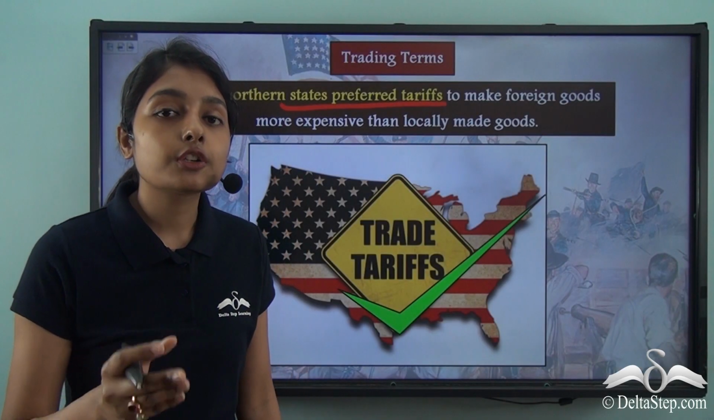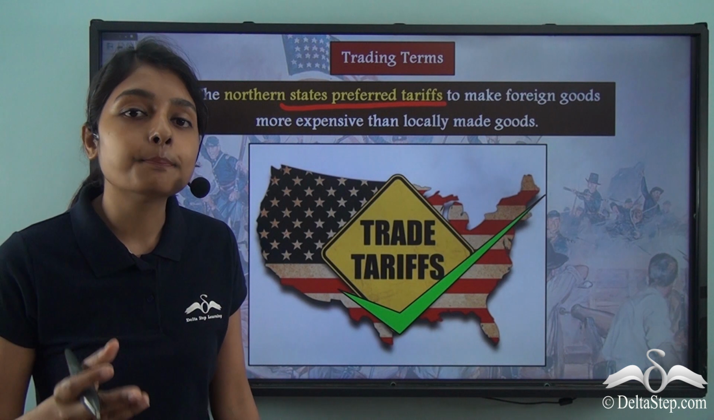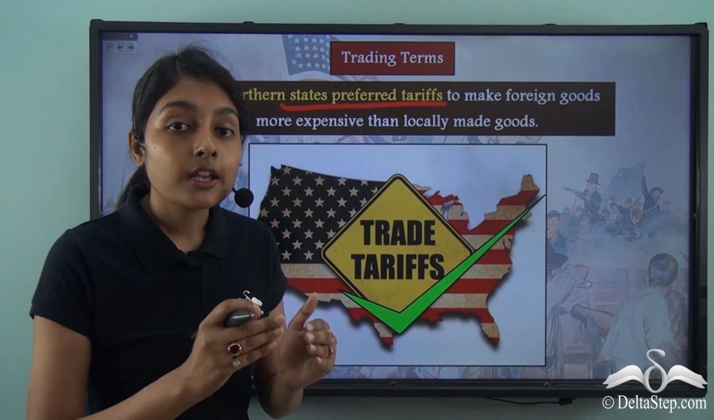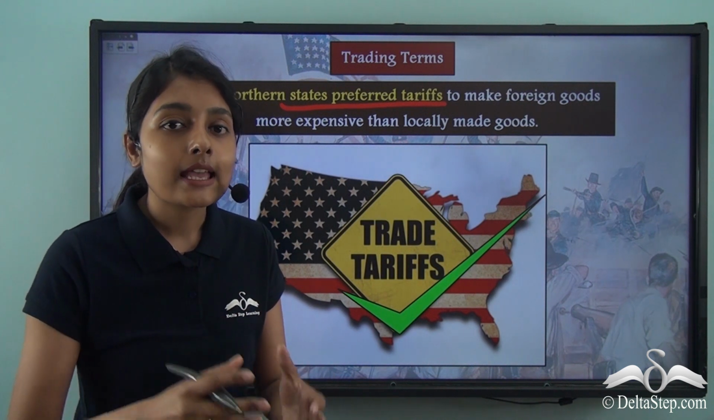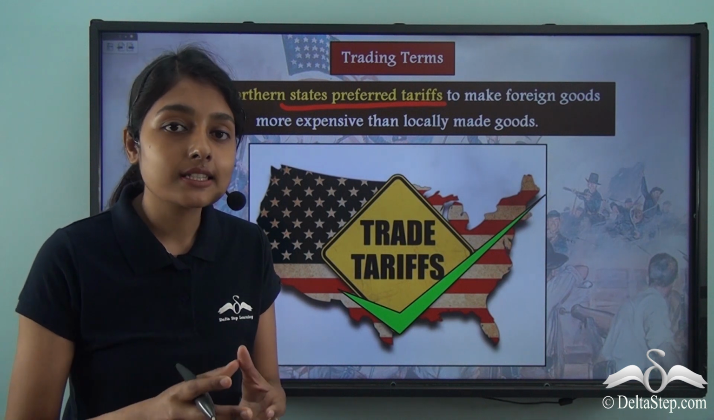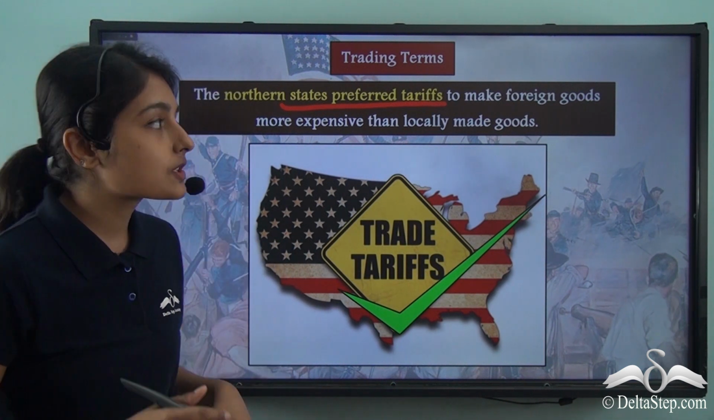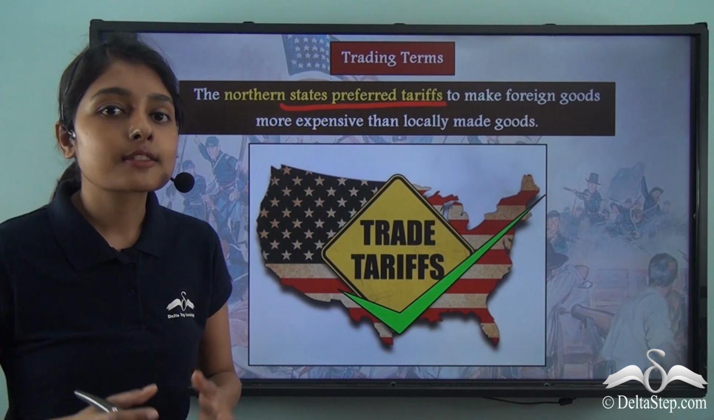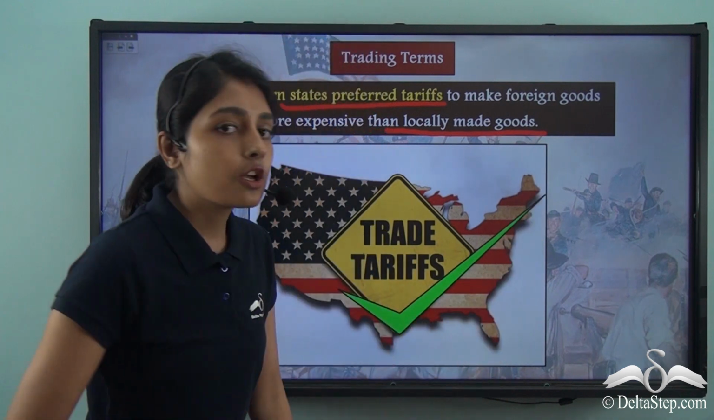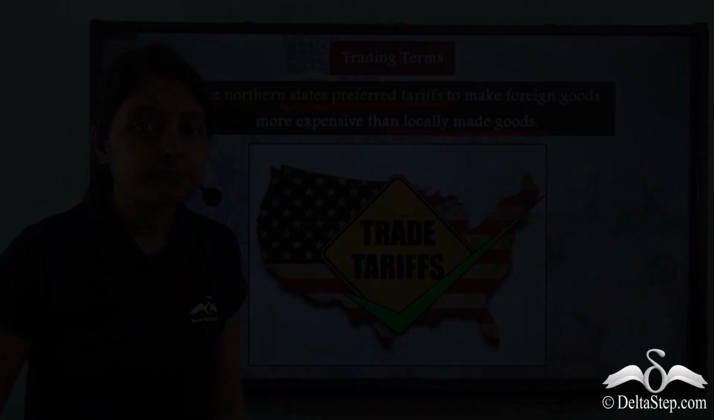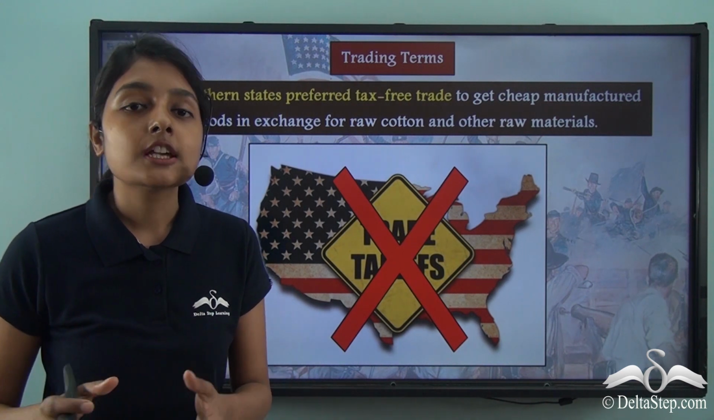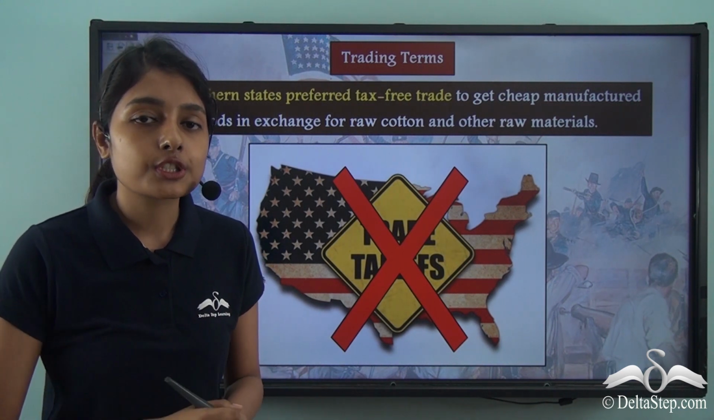Which is why they wanted to ensure that trade tariff is imposed on imported goods so that the goods that they produced remained lesser in price, and so that the Americans bought their own goods, which would facilitate their economy. It is for this reason that the northern states preferred trade tariffs, so that their locally made goods would always be in demand. The southern states of America, on the other hand, demanded that trade tariffs should be revoked.